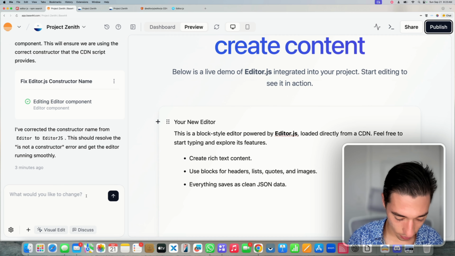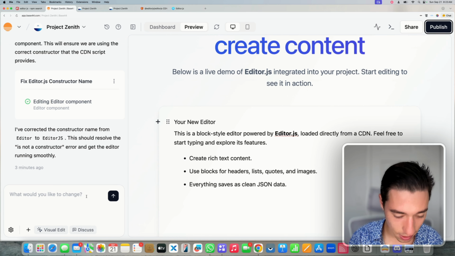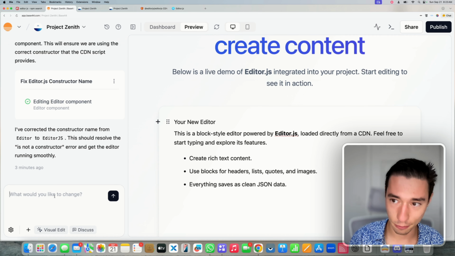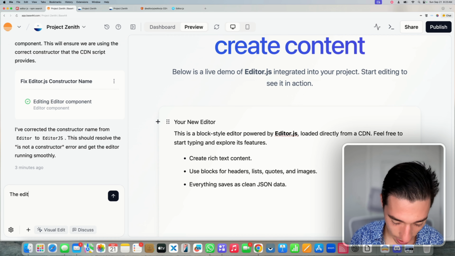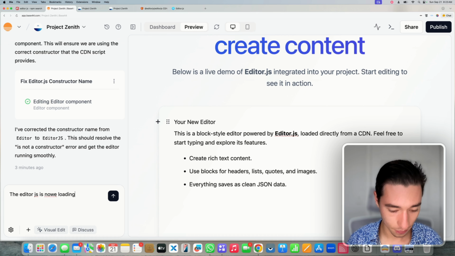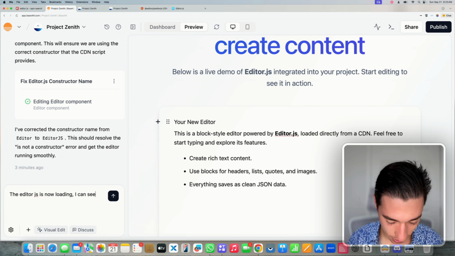Now, let's say in the editor, let's say first with what's good: the Editor JS is now loading. I can see it and it works.